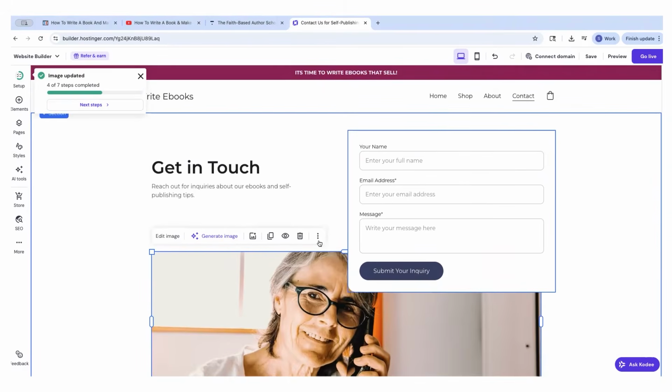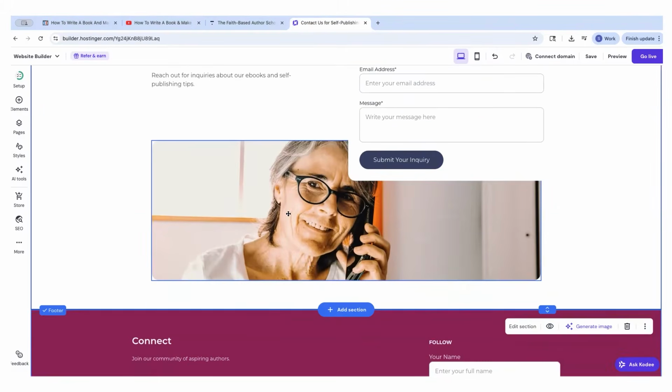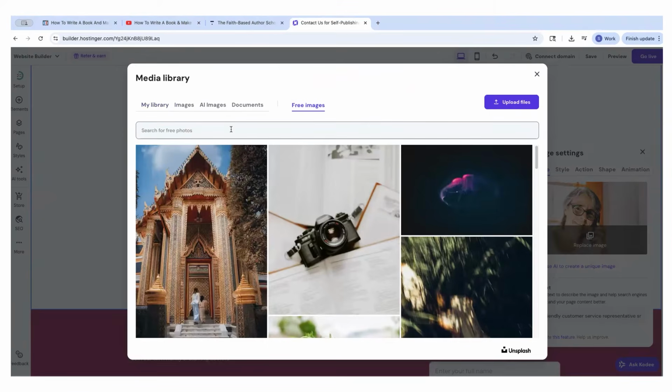So I would always leave a contact us page. I don't have a location, so I'm just going to get rid of this section. And then here, edit image, replace image, free images, woman writing book, same thing.